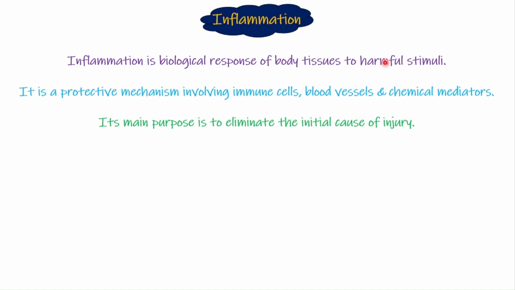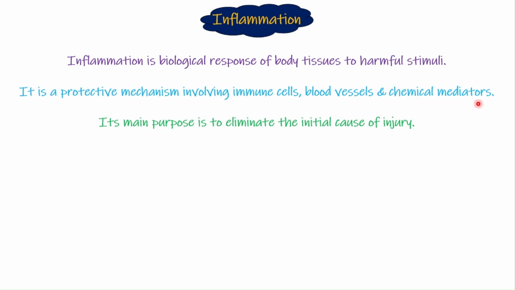So it's pretty simple: some harmful stimulus is there, and the body wants to protect itself from it. So how exactly is the body protected? By the process of inflammation, we basically want a lot of immune cells, the white blood cells, at the point of the harmful stimulus.